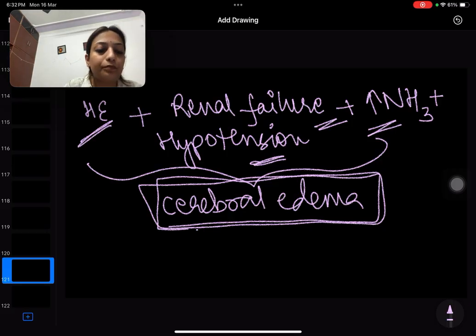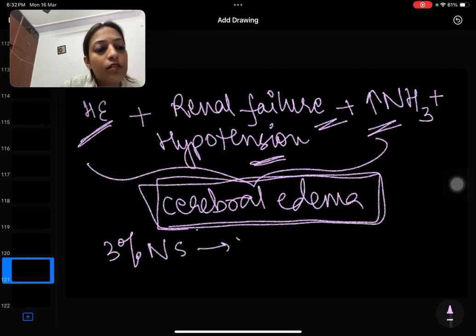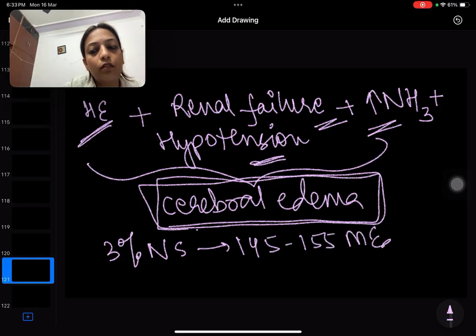Now see, prophylactically, can we give NS? So yes, prophylactically 3% NS can be given. Sodium level is 145 to 155 milliequivalent per liter.